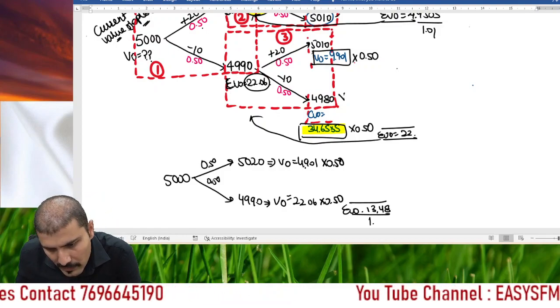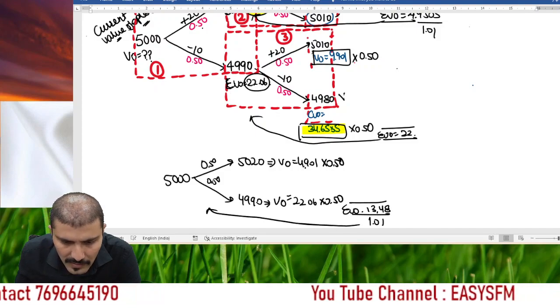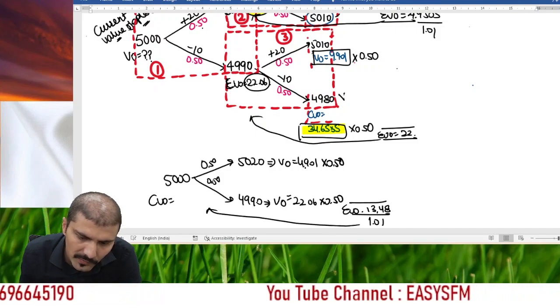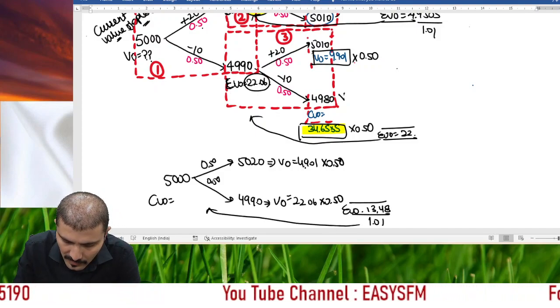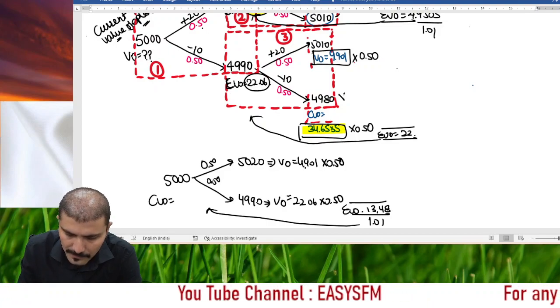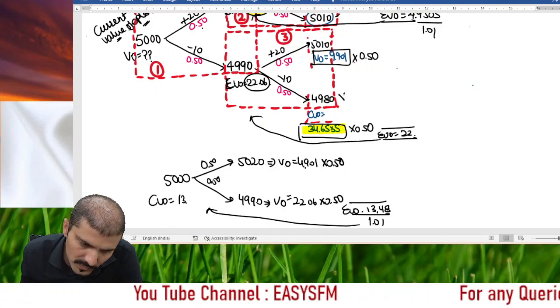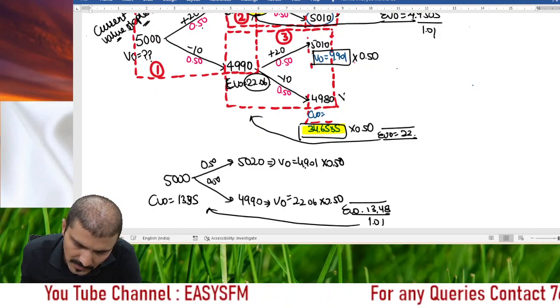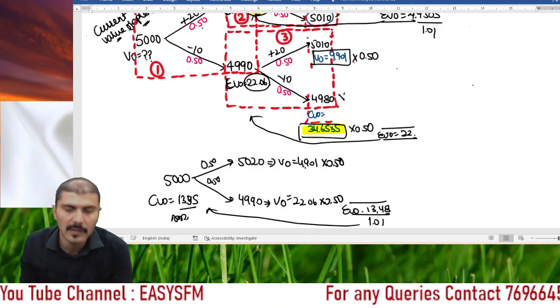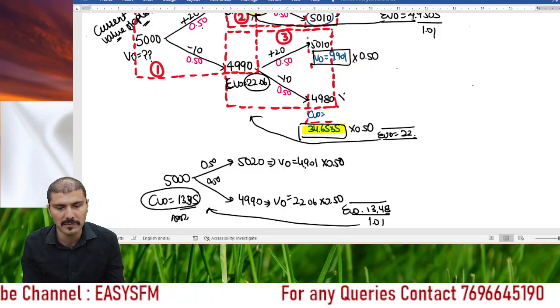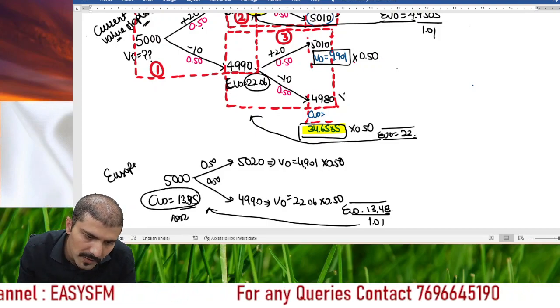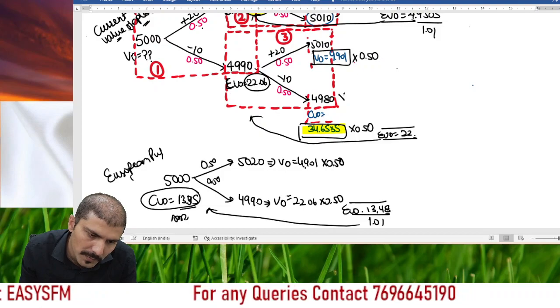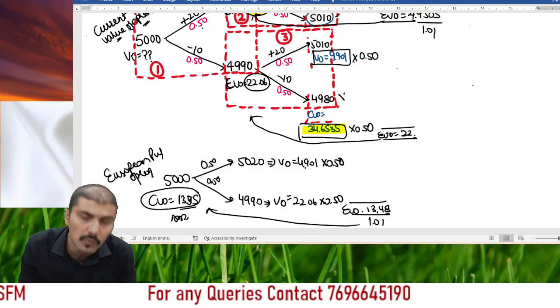If you discount it for 1 month again, you will be left with the current value of option. So you have cut down the bigger tree to smaller parts. 13.35 approximately. 13.35 is the current value of option which is required. This is European option. European put option current value through binomial tree.